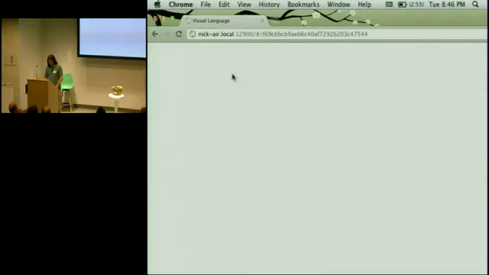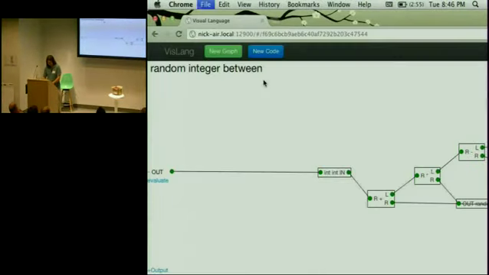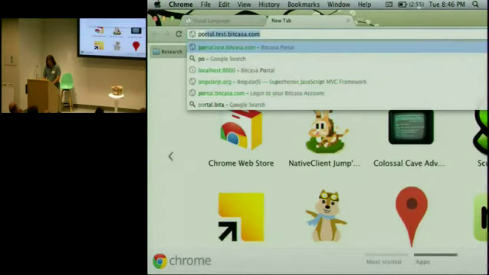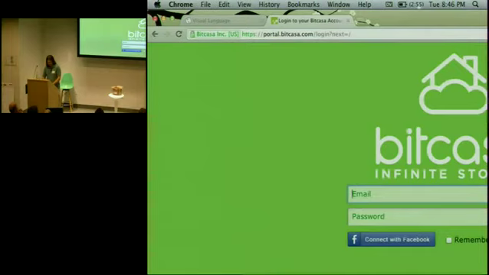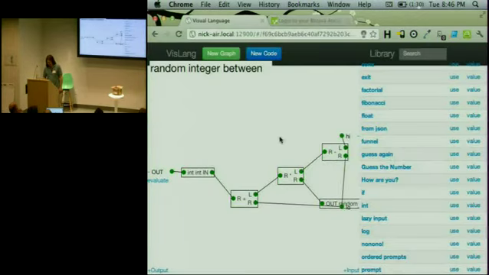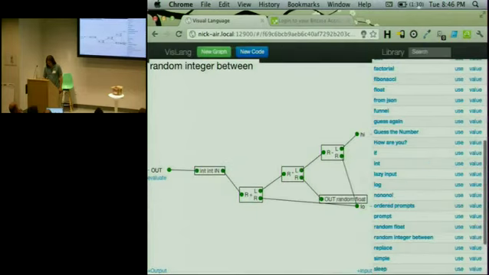Okay. All right. So this is just a hobby app that I've been working on. I actually use Angular at work, but you guys can check out that production app whenever, which is at portal.bitcasa.com. But for that one, you need to have your own data to play with it. That's our product. It's a cloud storage thing.